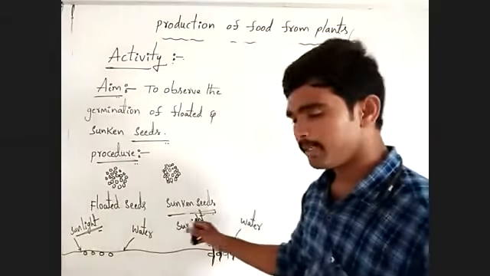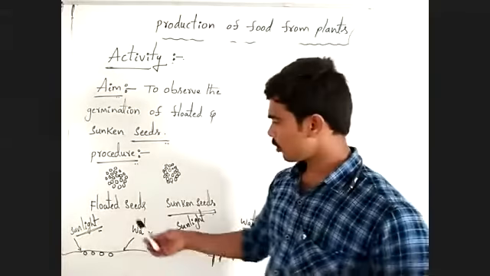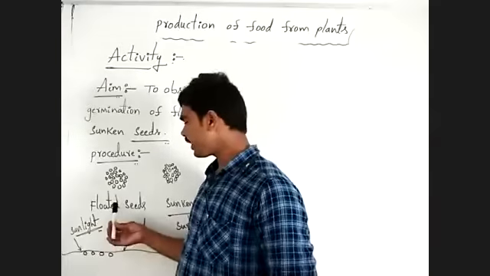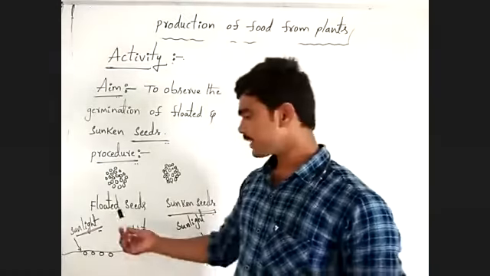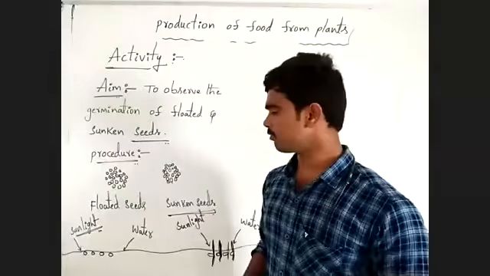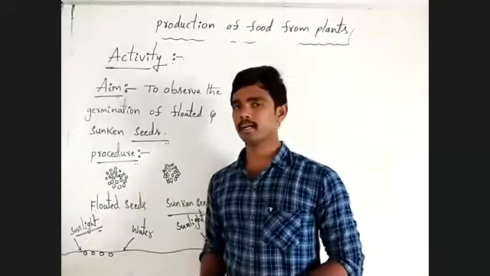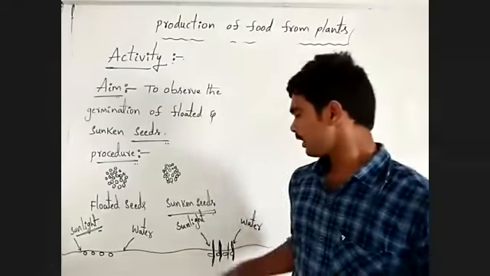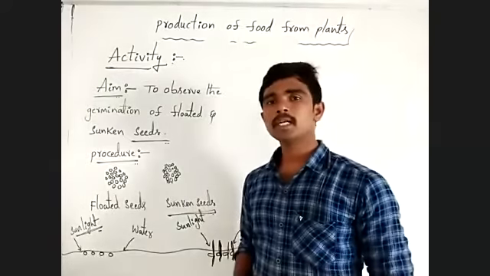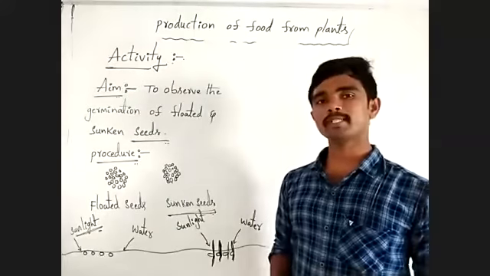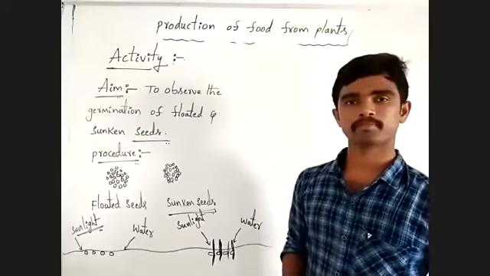By this experiment, we can conclude that floated seeds are unable to germinate. They cannot germinate when we sow in the agriculture field. But sunken seeds have the ability to germinate when we sow the seeds in the agriculture field.